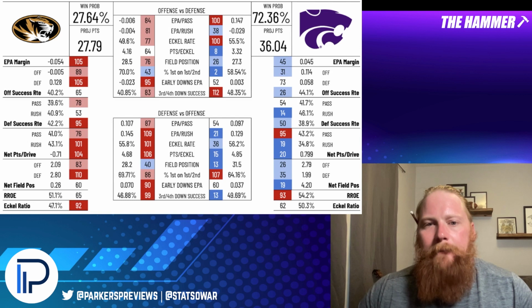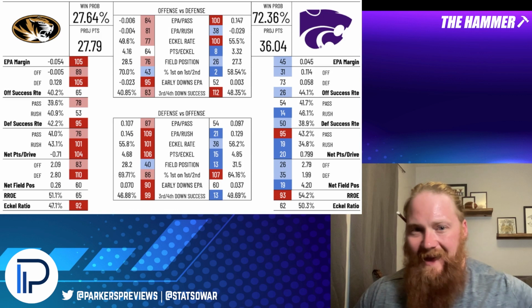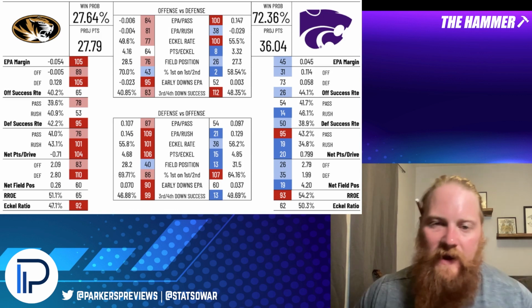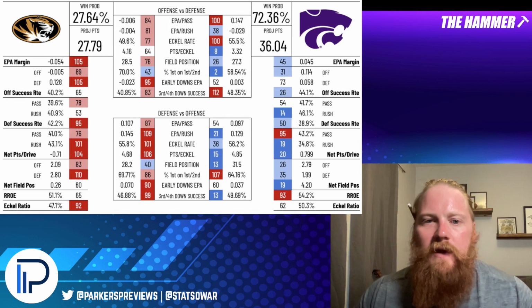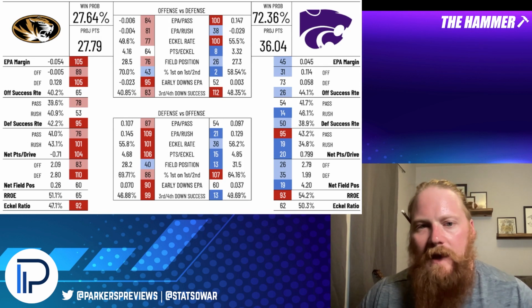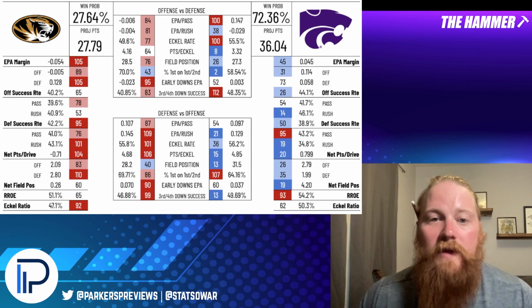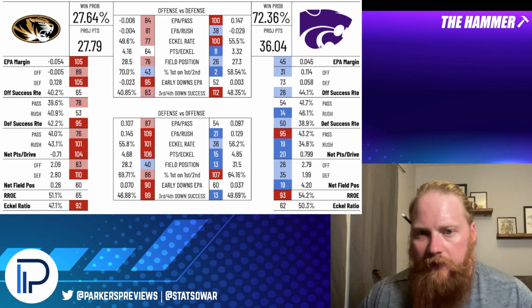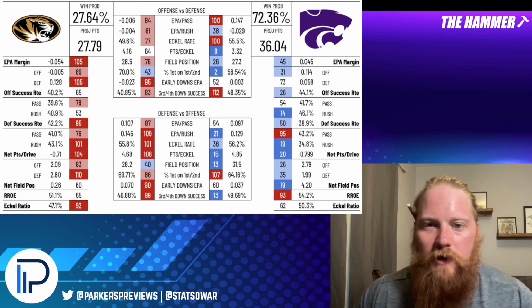Looking at the other side of the ball, knowing that, again, Missouri on early downs is problematic. Can they do enough to get to favorable third and fourth down success situations? And can they take advantage of Kansas State in those situations? On the flip side, I'm again looking at Kansas State's split between pass and run. Missouri, not an obvious split between EPA pass and EPA rush on defense. They were 87th, allowing just more than 1/10 of a point per pass, and they were really bad against the rush, 0.154. EPA kind of measures efficiency and explosiveness. I say that because Kansas State, 21st in EPA per play in rushing efficiency.